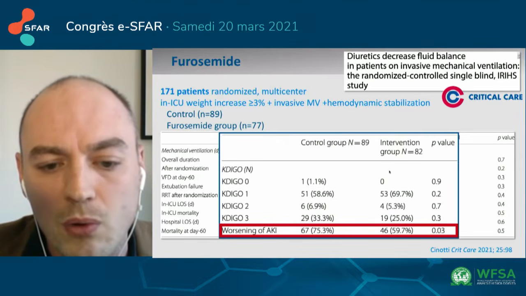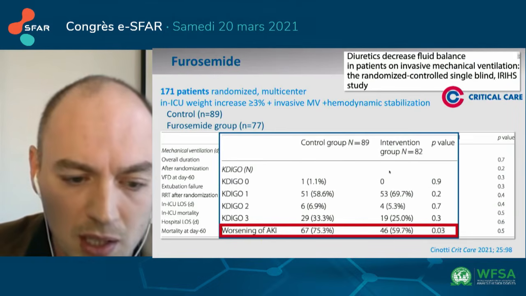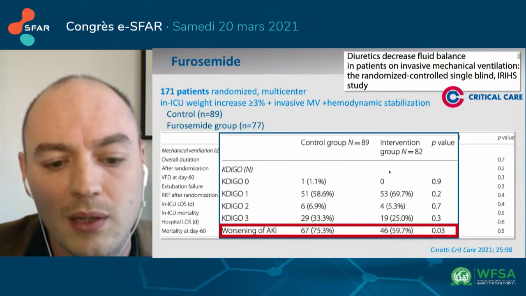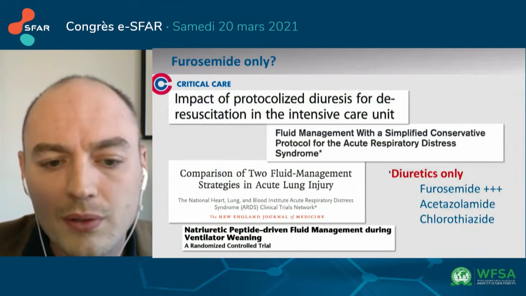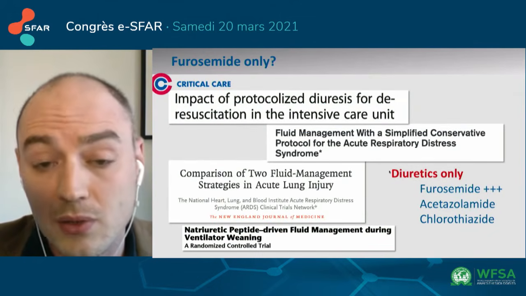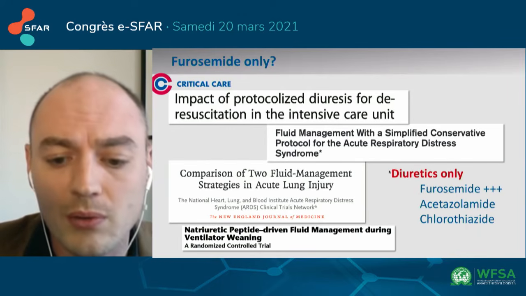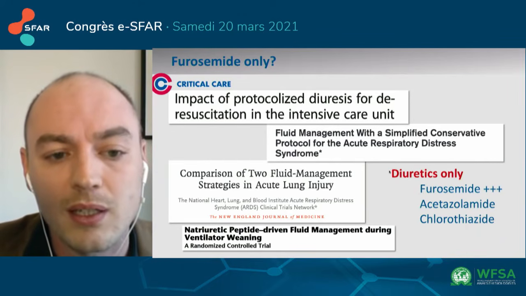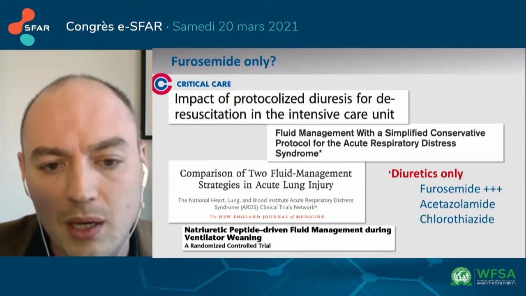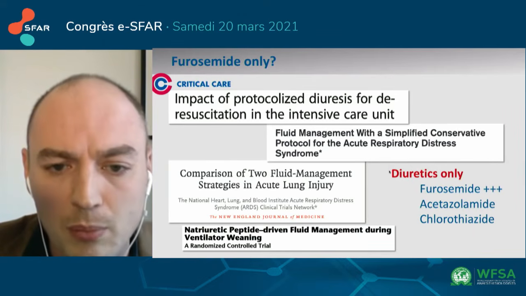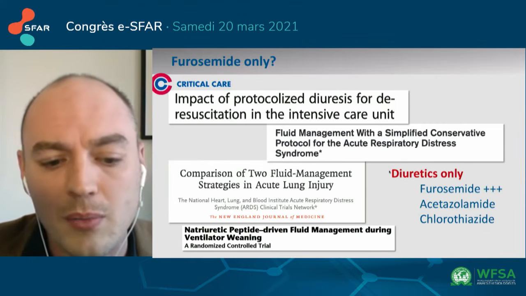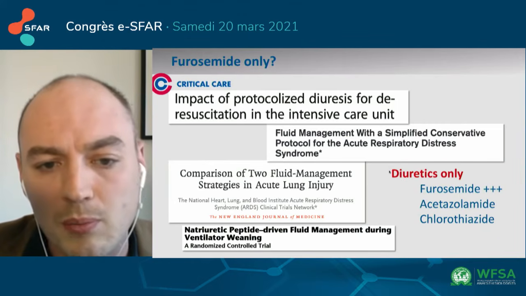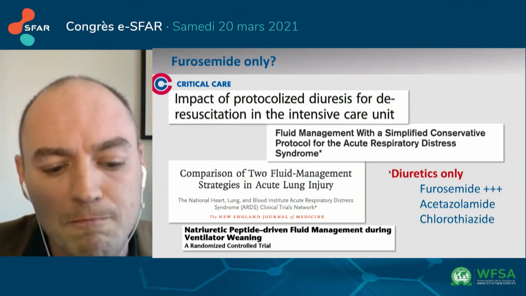However, less worsening of acute kidney injury was observed in the intervention group. Other diuretics have been used in different clinical trials, but furosemide remains the easiest to manage. The administration of small boluses and the titration are the most frequently reported mode of administration.